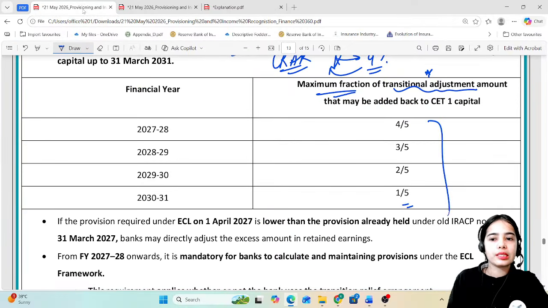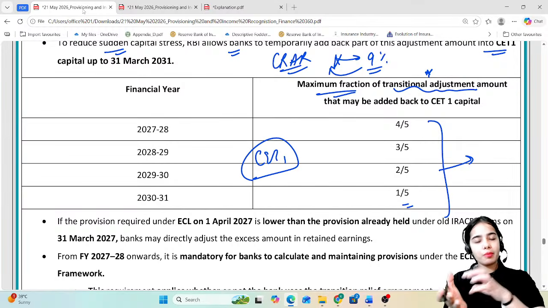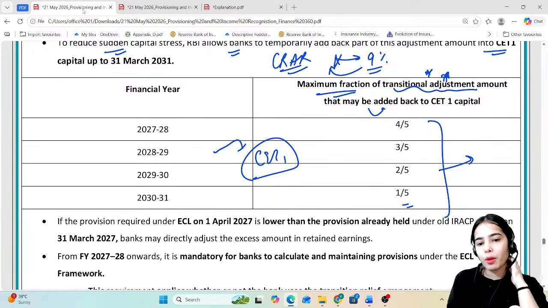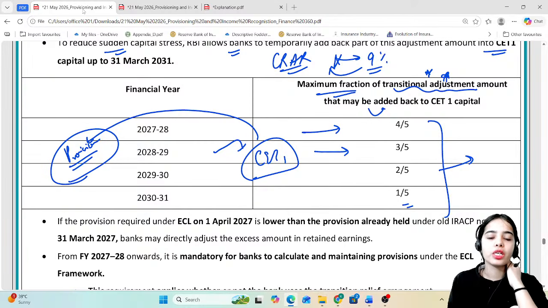So this is the idea that the amount will be taken from common equity tier 1 capital in one go, but the transitional adjustment amount may be added back, and it will be added back. So from the common equity tier 1 capital, the additional provisions that are required will be taken, but it will be slowly shown in the common equity tier 1 as the deduction.